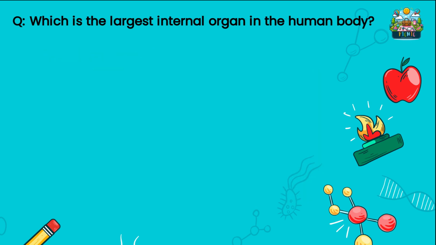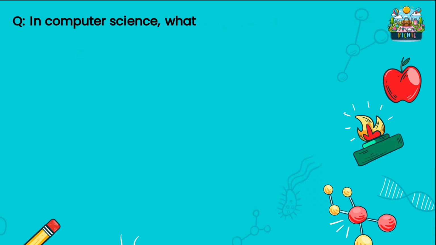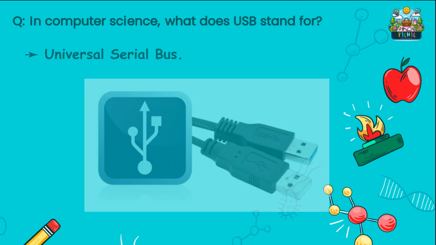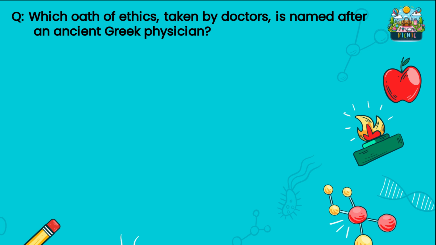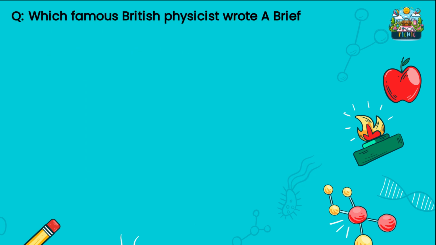Which is the largest internal organ in the human body? Liver is the largest internal organ. In computer science, what does USB stand for? USB stands for Universal Serial Bus. Which oath of ethics, taken by doctors, is named after an ancient Greek physician? The Hippocratic Oath. Which famous British physicist wrote A Brief History of Time?